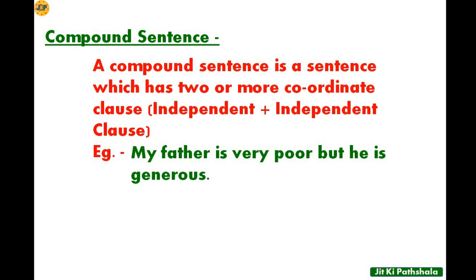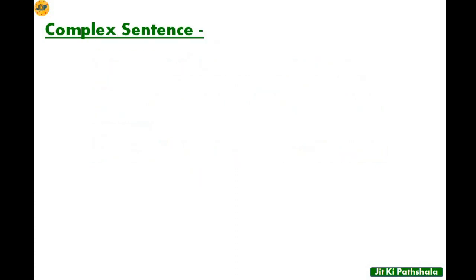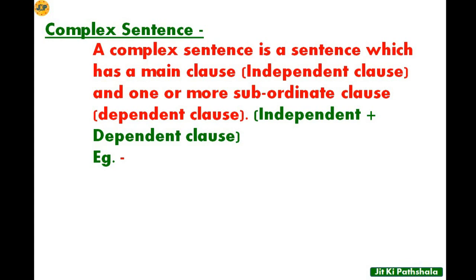Now let's move on to the next sentence, and that is complex sentence. A complex sentence is a sentence which has a main clause, that means independent clause, and one or more subordinate clauses, that means dependent clauses. In a complex sentence, you will find a main clause, that means the independent clause, and another sentence that will be the dependent clause, that means subordinate clause.